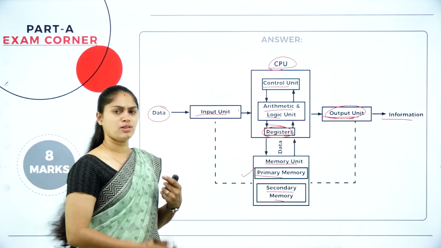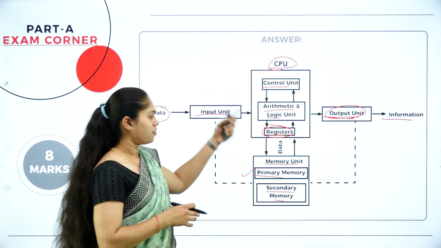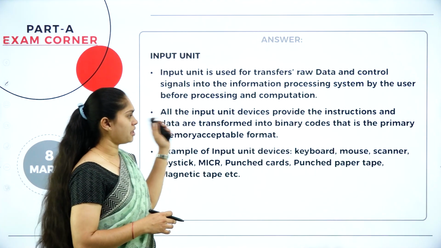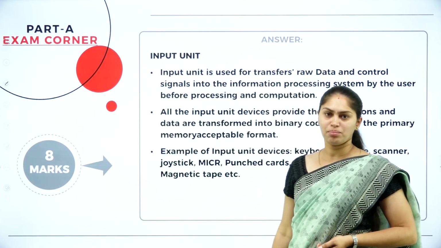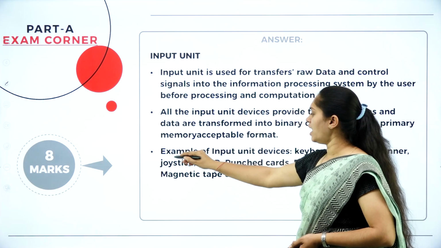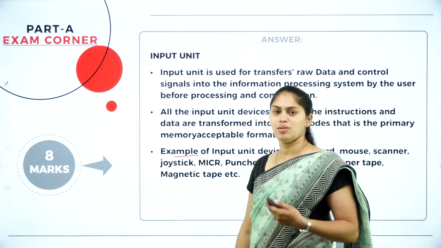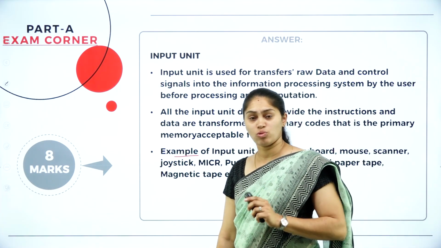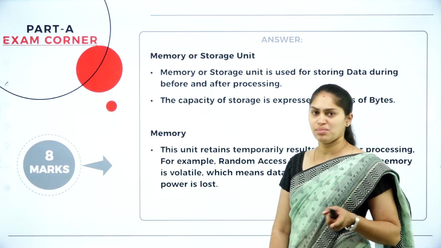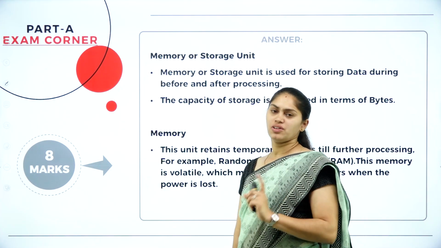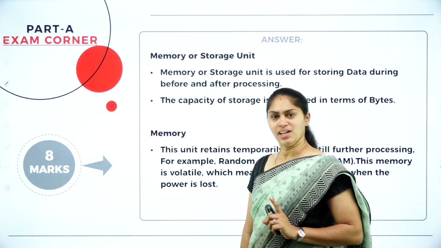So use all those points, write the diagram properly and mention 2 to 3 points on each of the components of the computer. We have input here, and mention the examples: joystick, keyboard, mouse, scanner, OMR, OCR, all these are examples for the input unit. And also we have memory or storage, memory for primary and storage for secondary.